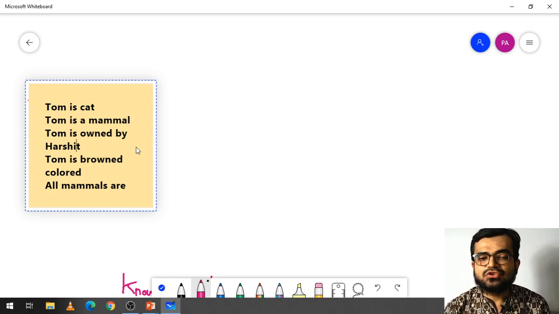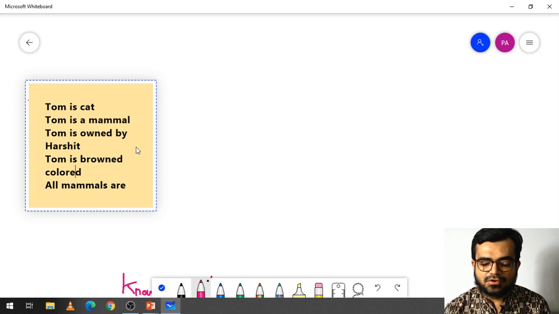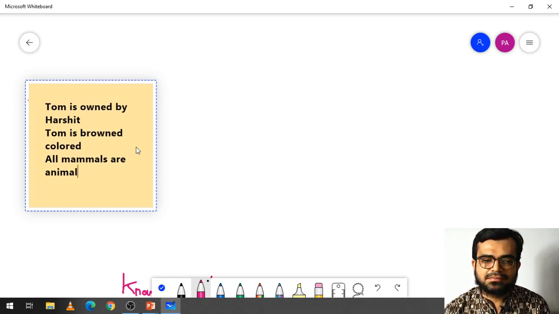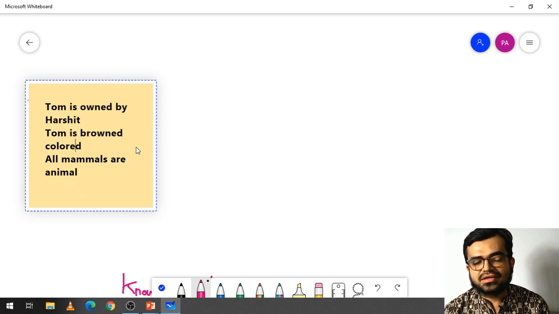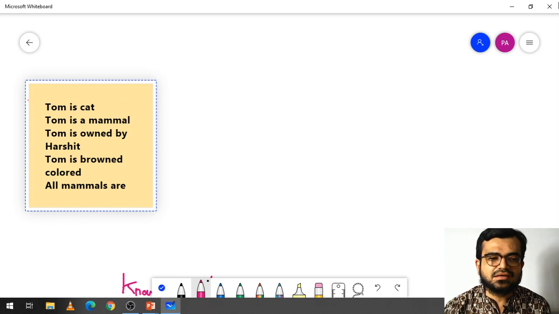Now you can see that Hershey and Tom are different types of category. They belong to the same category of mammal, but one belongs to the category cat and the other to the category person, I mean human. Now there is a property of Tom that he is brown colored, and all mammals are animals. That means for mammals you can say that is an animal.